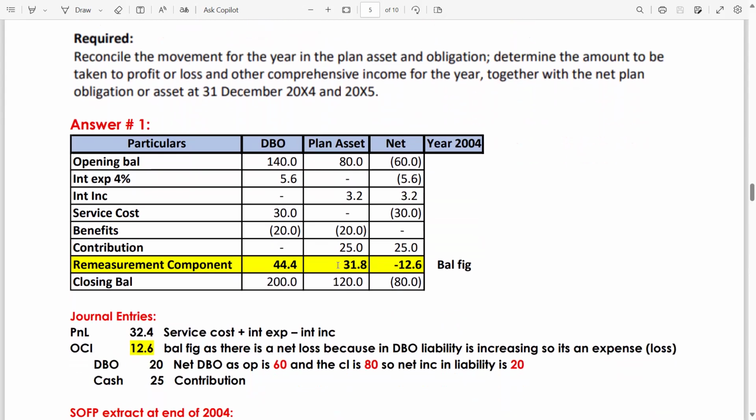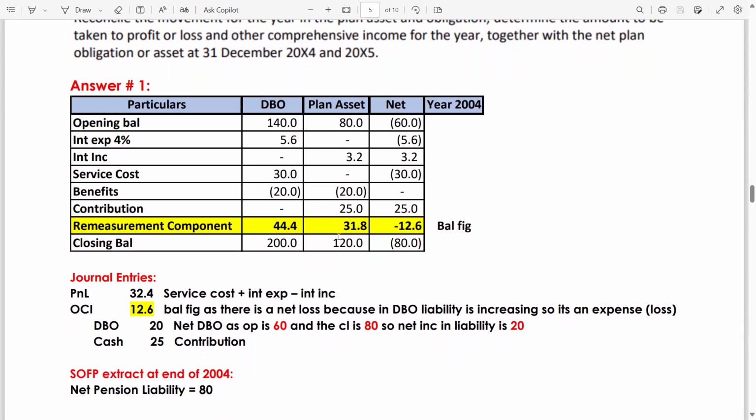How is this a gain? Because you are in the plan asset column, and once your asset is increased, this is a gain, this is an income. Okay, these are basic concepts. So it means in the DBO you have a remeasurement loss which will go in OCI, and in the plan asset column you will have a remeasurement gain which will also go in OCI.